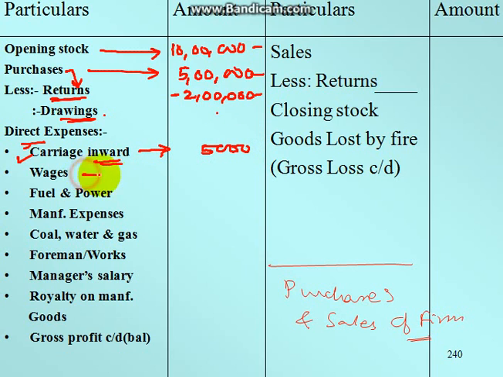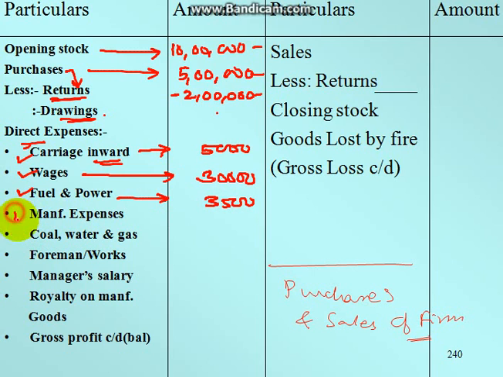Now wages are nothing but the salary which is given to the employees for the manufacturing of that product. Say for example, 30,000 you have paid for manufacturing wages. Here fuel and power, which might be required for the machinery, say for example 3,500.